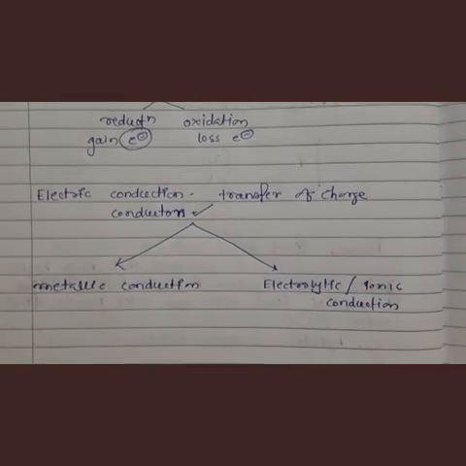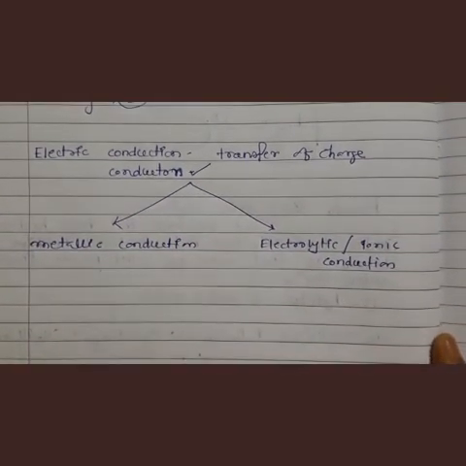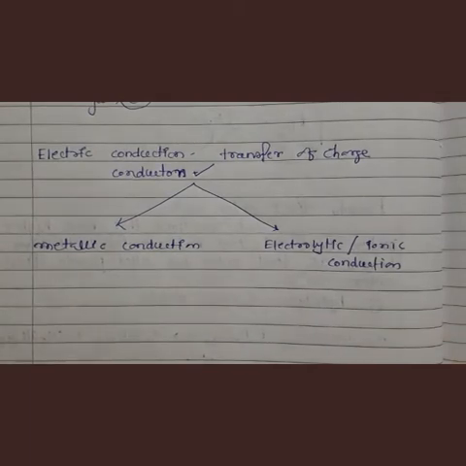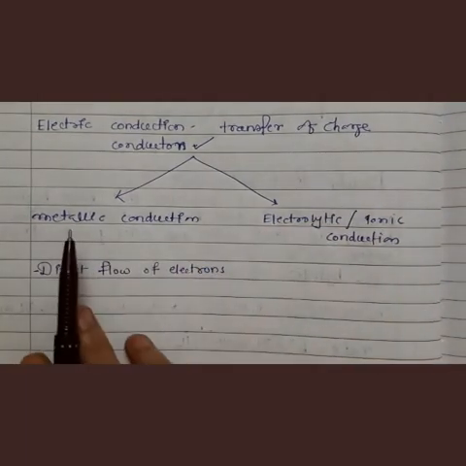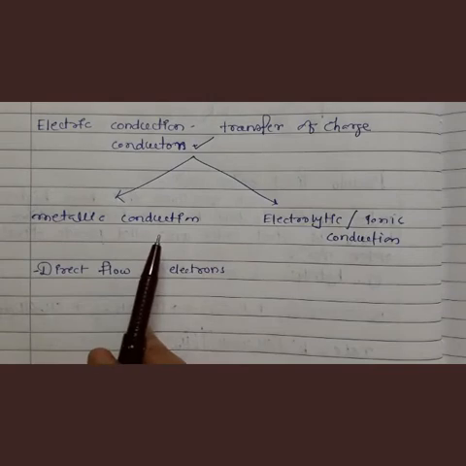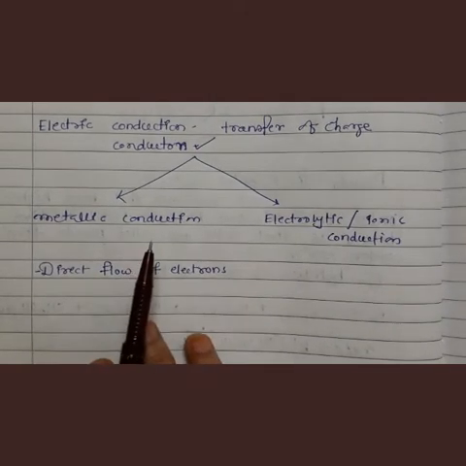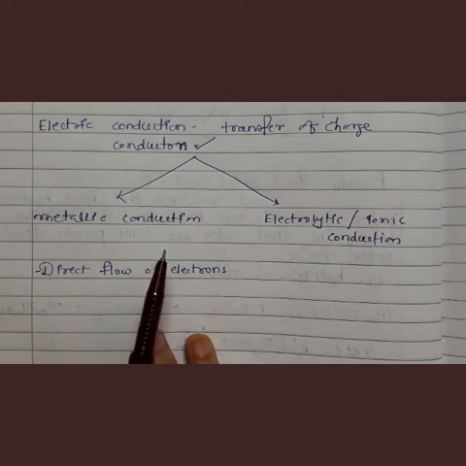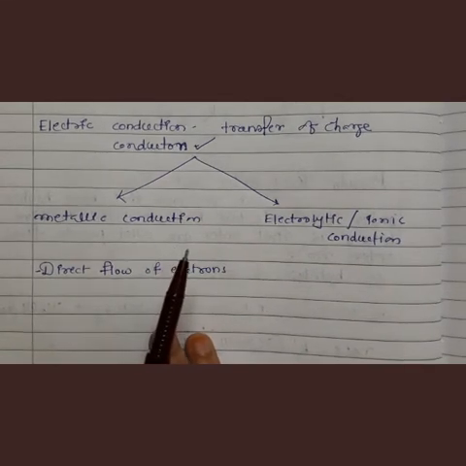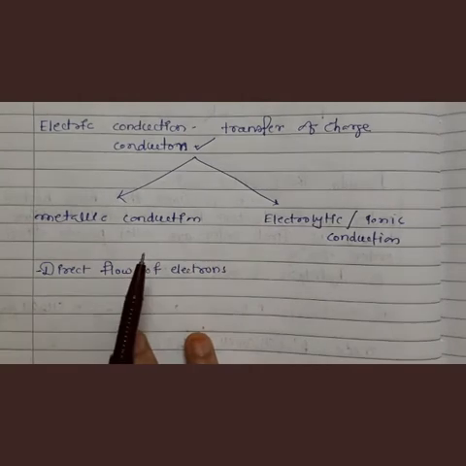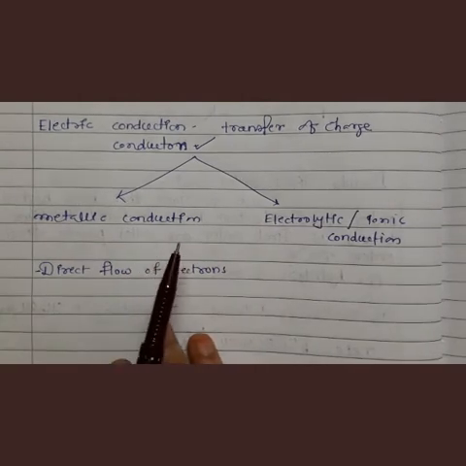Now let us see what is meant by metallic conduction and what is meant by electrolytic conduction. So see first metallic conduction. Now see what is meant by metallic conduction. See, electrical conduction through metals involves direct flow of electrons from one point to another point, and that is called metallic conduction.